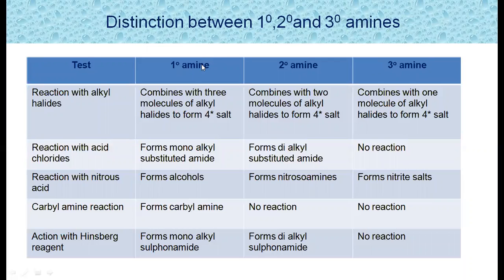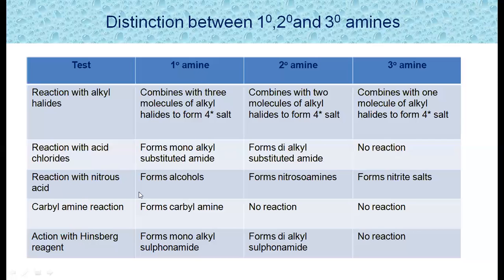So if it is a primary amine, it reacts with 4 molecules. If it is a secondary amine, it reacts with 2 molecules. If it is a tertiary amine, it reacts with only 1 molecule. Another test is reaction with acid chloride, or the acylation reaction. Primary amine reacts with acid chloride to produce monoalkyl substituted amides. Secondary amines produce dialkyl substituted amides, whereas tertiary amine won't react with the acid halide. So no reaction here.